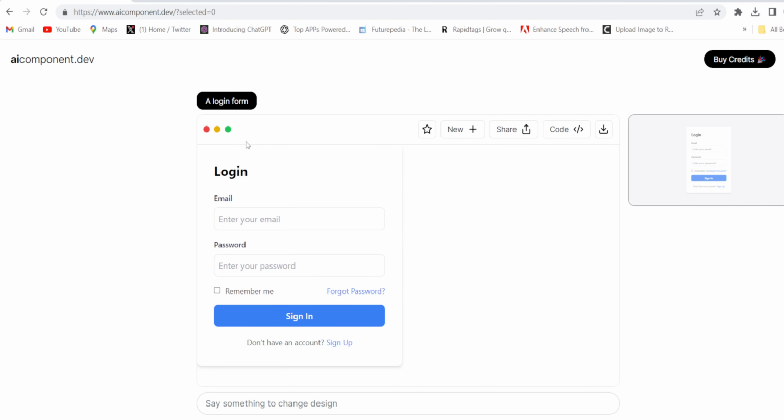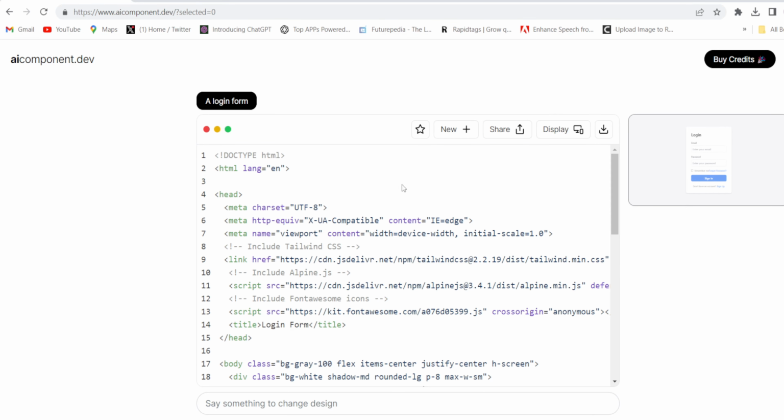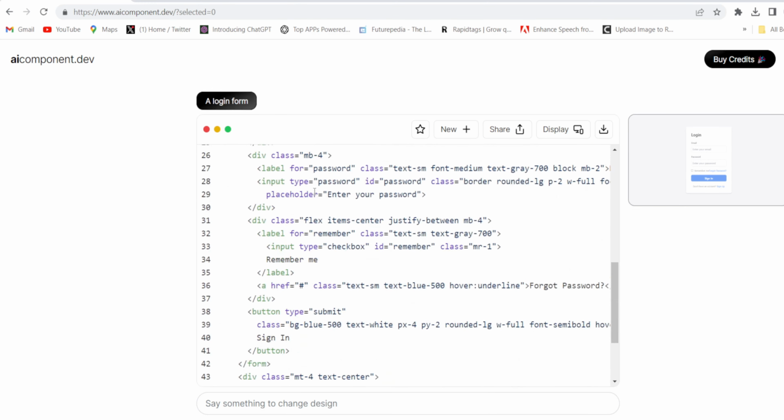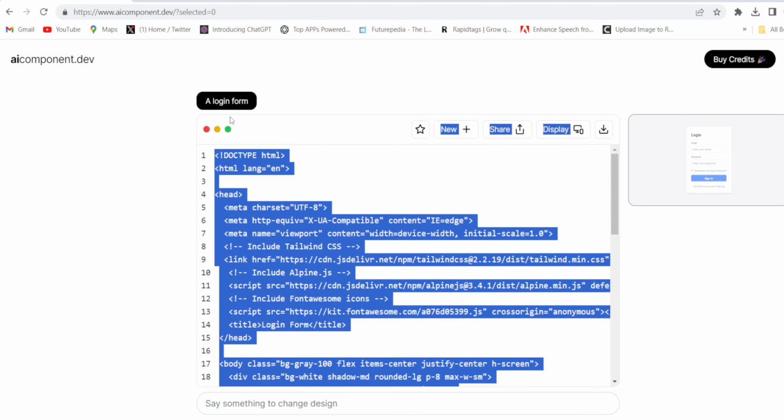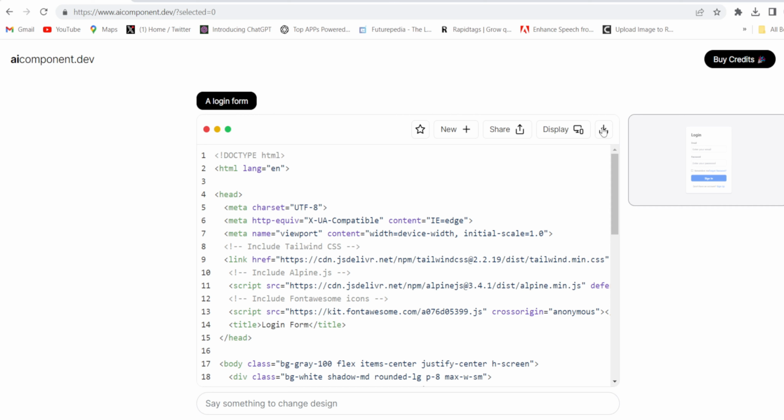This is amazing. And if you want to create this kind of login form, you can get the code out of that. Click on code and see the HTML code. The whole code is ready. This AI tool will save your time. Just copy the code and paste it if you want. Even you can download the format, how it will look like. Click on that